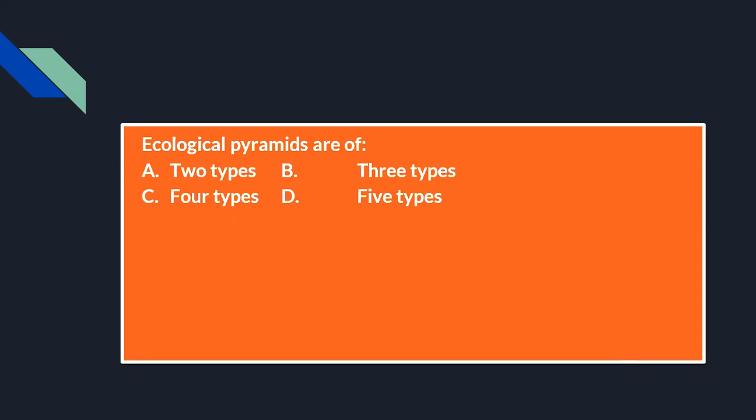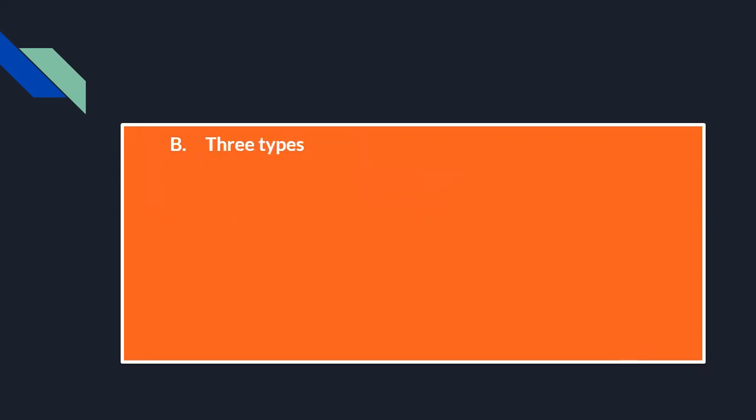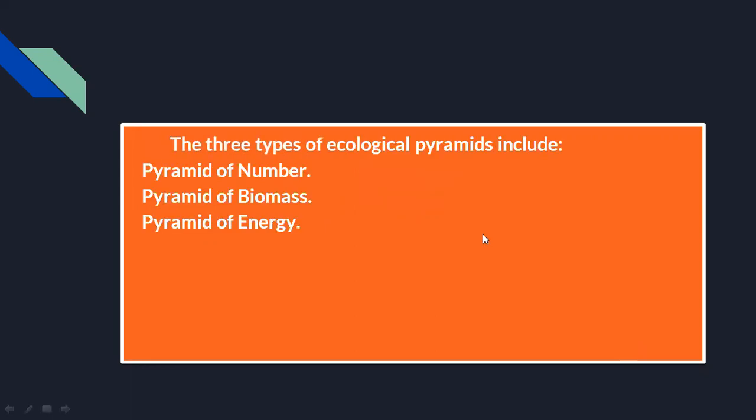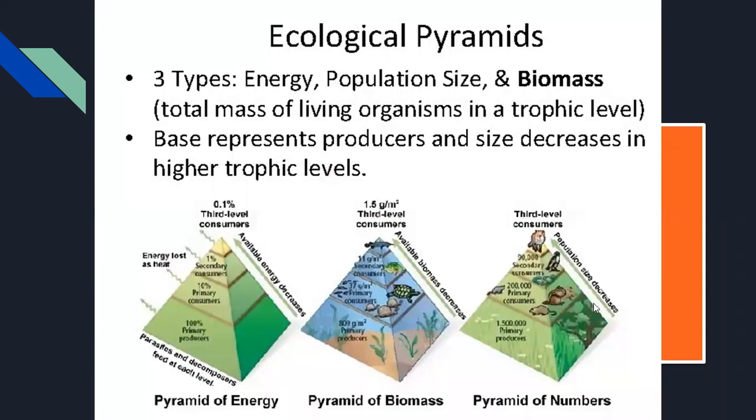Then next question, ecological pyramids are of how many types? 2 types, 3 types, 4 types, 5 types. This is again a very important question. The correct answer will be 3 types. And what are the 3 types? Pyramid of number, pyramid of biomass, and pyramid of energy. Okay, so let's have a look at each of them.